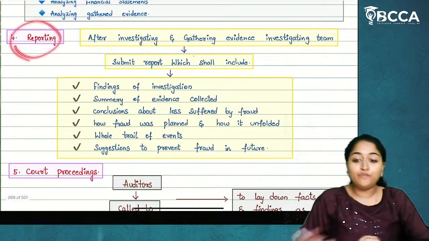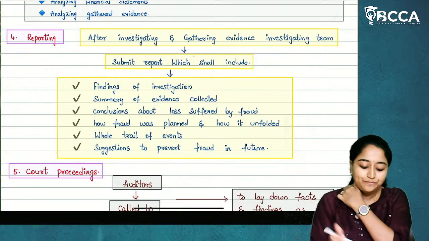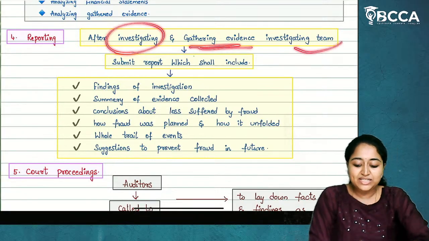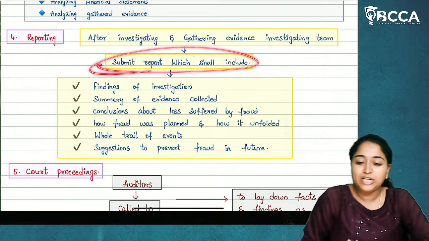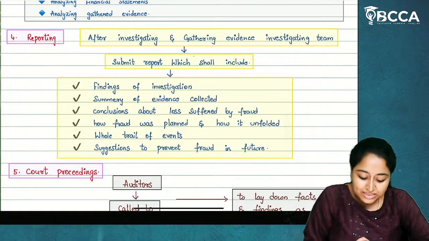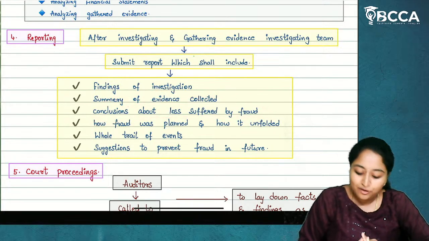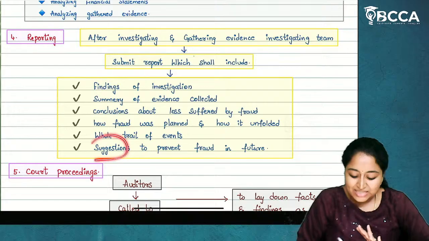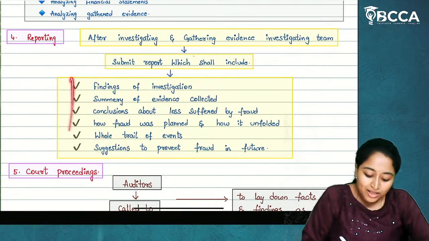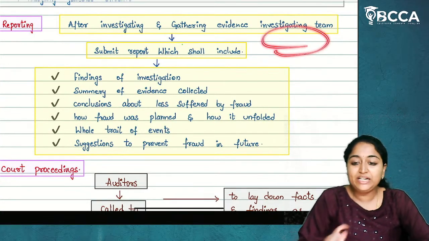Next, stage 4, they'll go for reporting. Now, who will do the reporting? The audit team members, whoever are there, will do the reporting. After investigating and gathering evidence, the investigating team will submit a report. In that report, what will be the contents? The findings of the investigation, a summary of evidence collected, conclusions about loss suffered by the fraud, how the fraud was planned and how it unfolded, the whole trail of events, and suggestions to prevent fraud in the future. All this will be the contents of the report given by the investigating team.